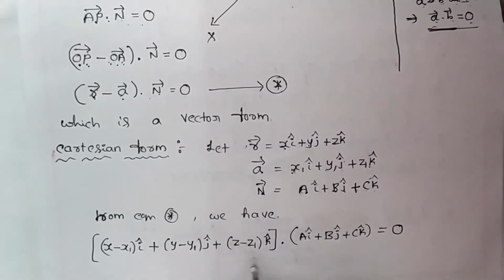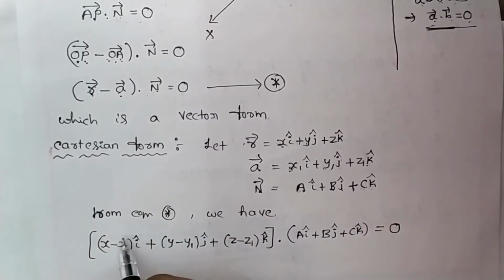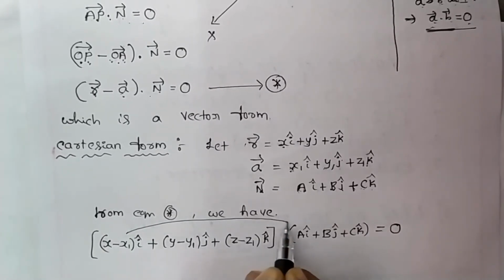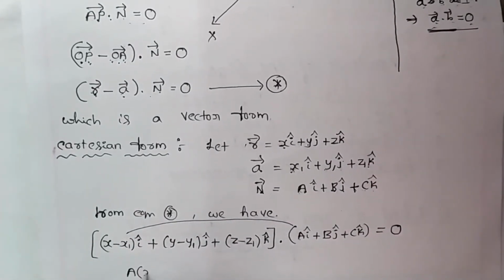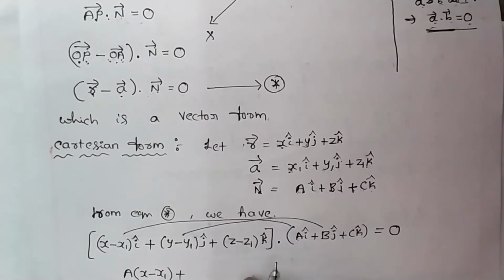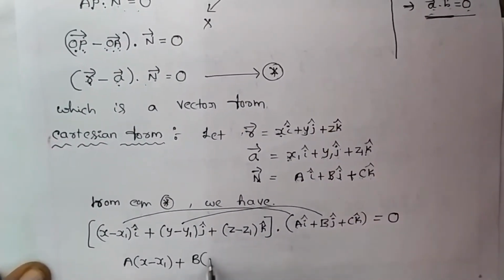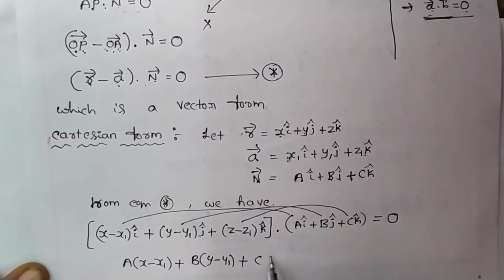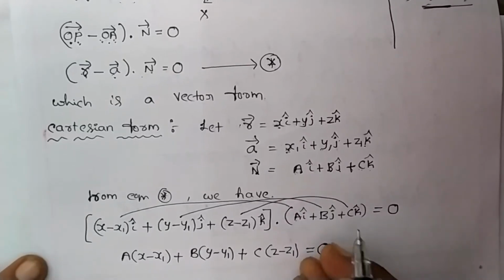Now you just apply the dot product of these two vectors. Multiply the corresponding components of i, j, k and add them. That is the dot product. So a into (x minus x1) plus b into (y minus y1) plus c into (z minus z1) equals 0.